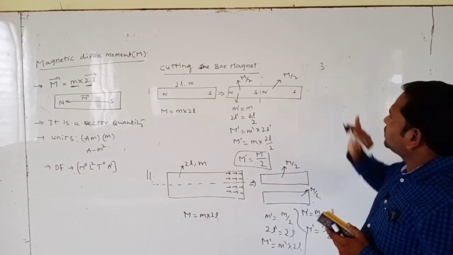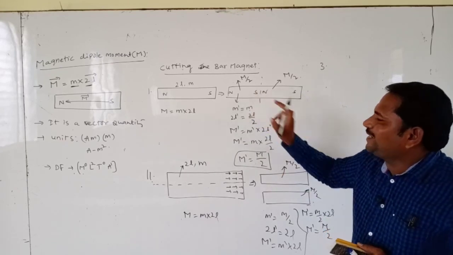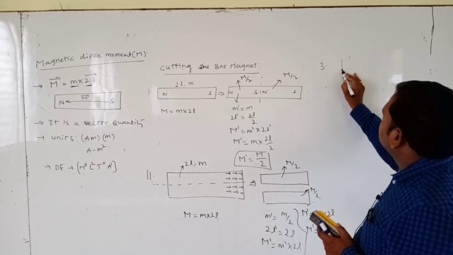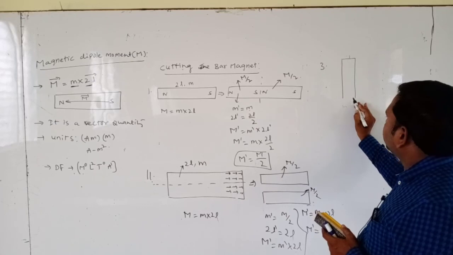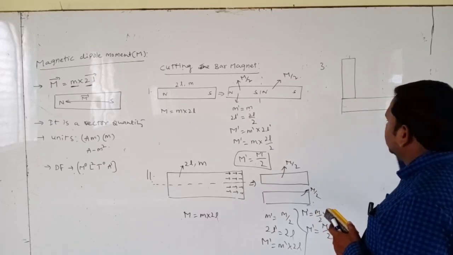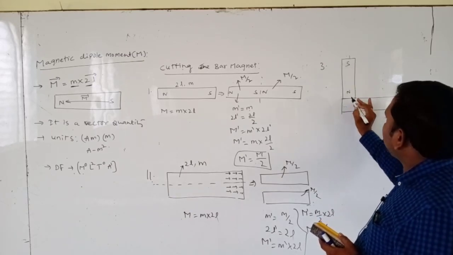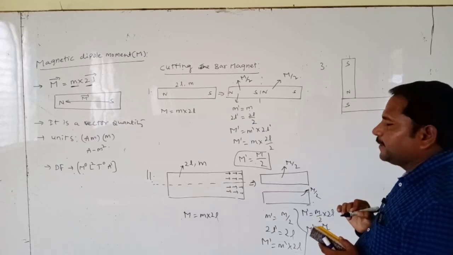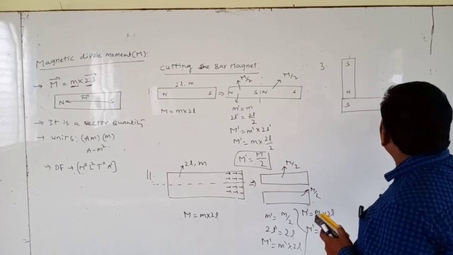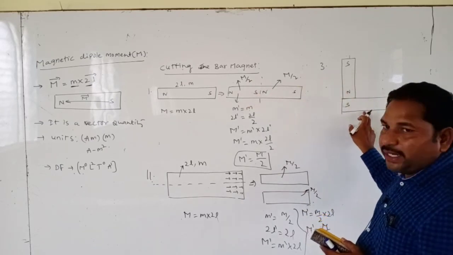Now in the third case, suppose these two pieces are bent perpendicular to each other. That means south, north, south, north. When we keep them like this, perpendicular to each other, what is the magnetic moment? M by 2. Each has magnetic moment M by 2.